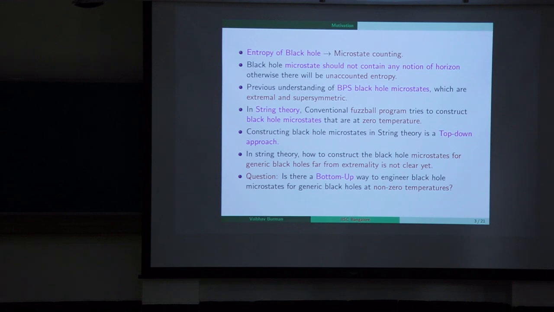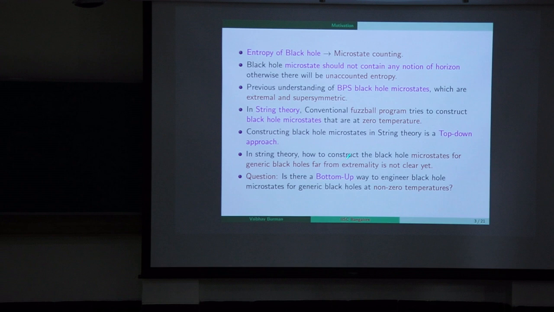So as we know, we can understand the entropy of a black hole in terms of microstate counting. And black hole microstates should not contain any notion of a horizon by definition. If they do contain any notion of a horizon, then there will be a problem of unaccounted entropy. So we have the previous understanding of the BPS black hole microstates, which are extremal and supersymmetric. In string theory, the conventional fuzzball program tries to construct black hole microstates that are at zero temperature, which are extremal. So constructing black hole microstates in string theory is a top-down approach.